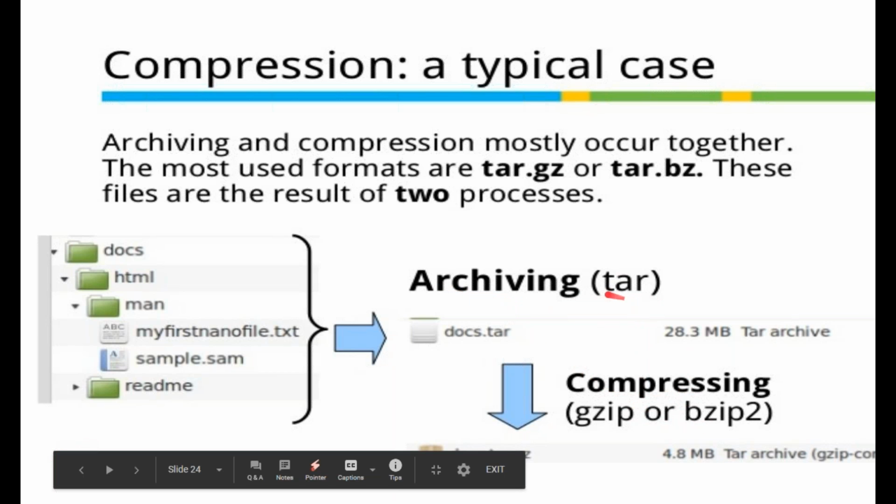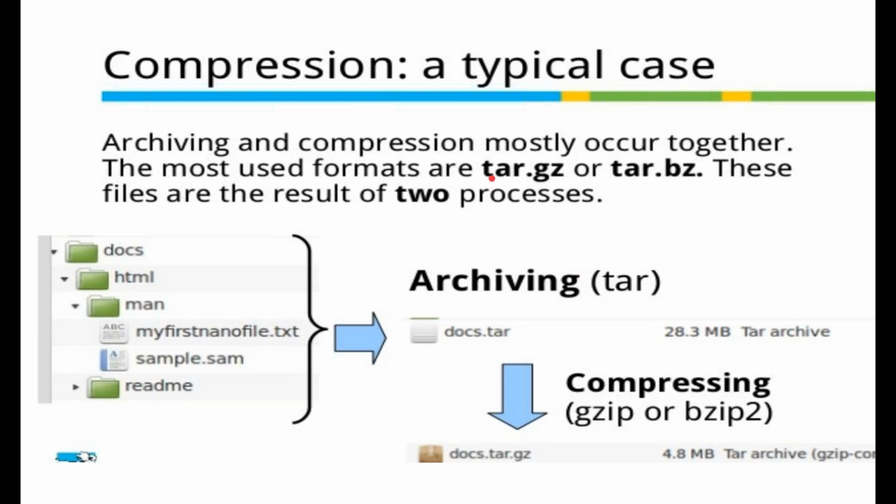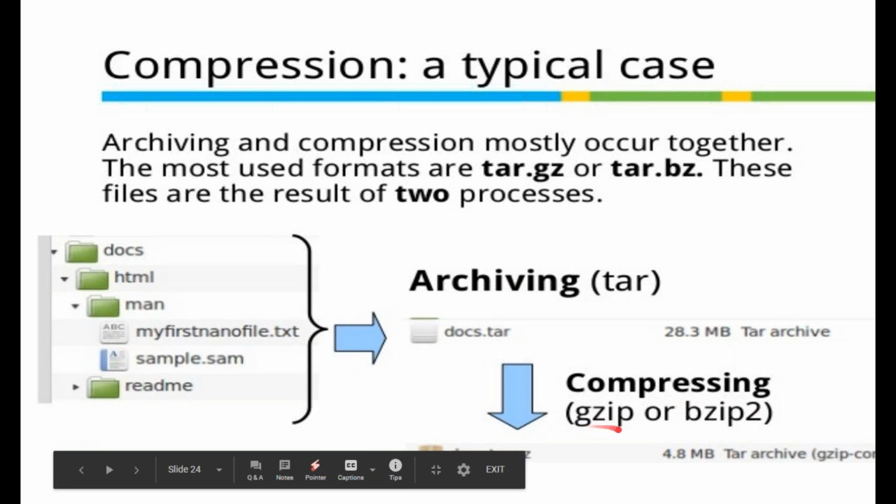For archiving we are using tar. Tar stands for tape archive: T stands for tape and AR stands for archive. You're putting everything on tape drives, which is why it's called archiving. Archiving is done through tar, and zipping is done through gzip or bzip. The G stands for the GNU project, because Linux is under the GNU General Public License. So there are two processes.